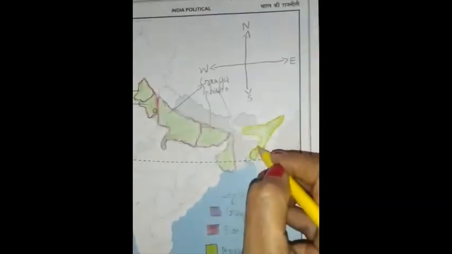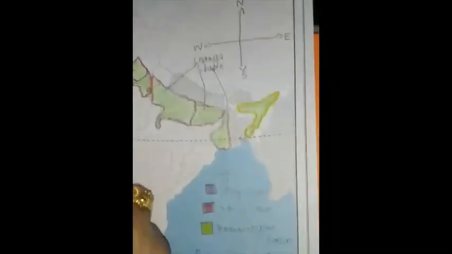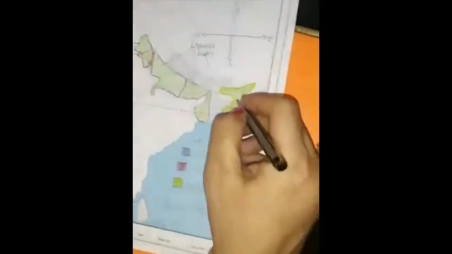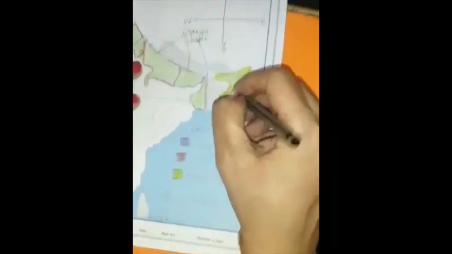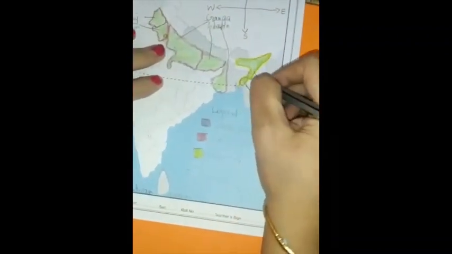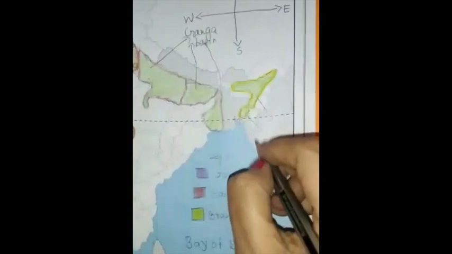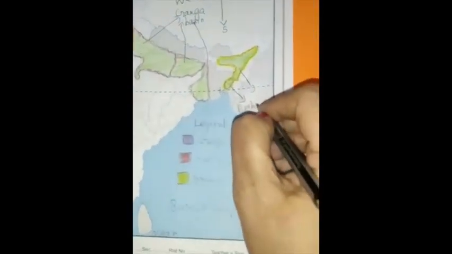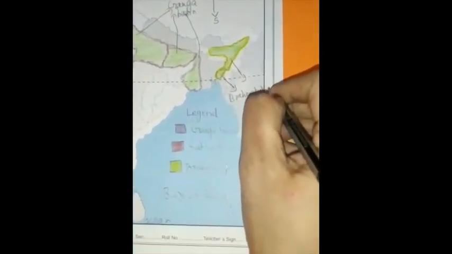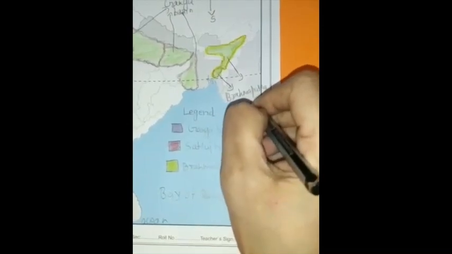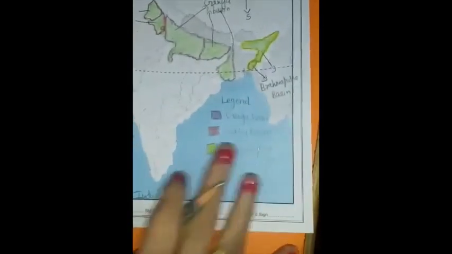Yes. Immediately take the pencil and you people can show here. Brahmaputra basin. Exactly. Now you see the map.